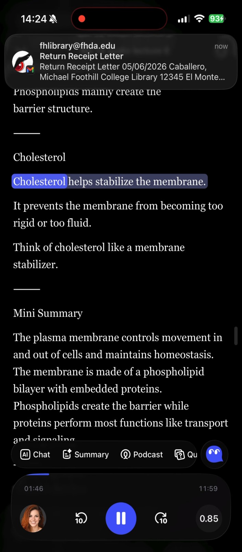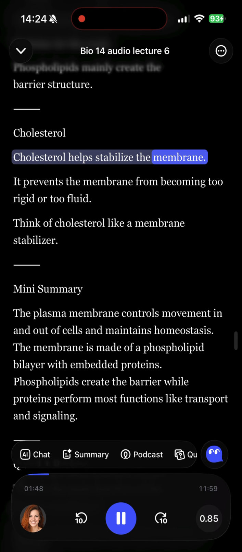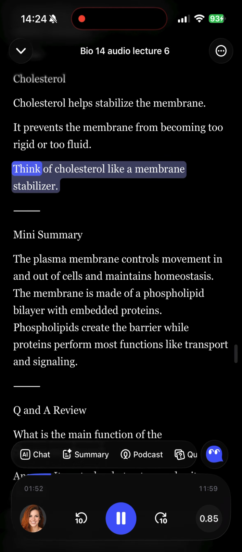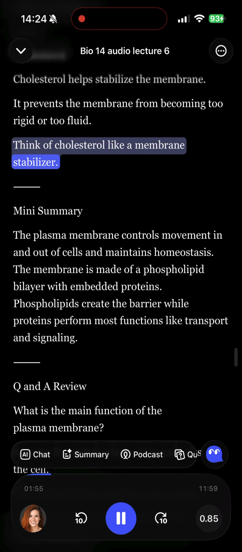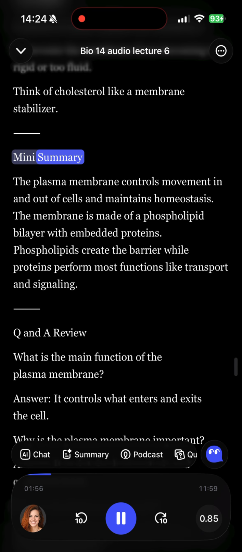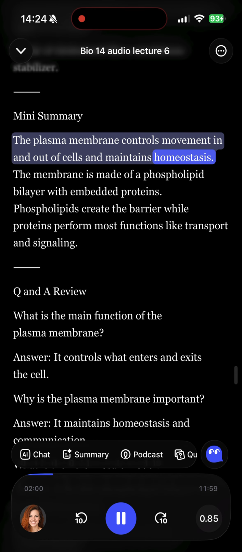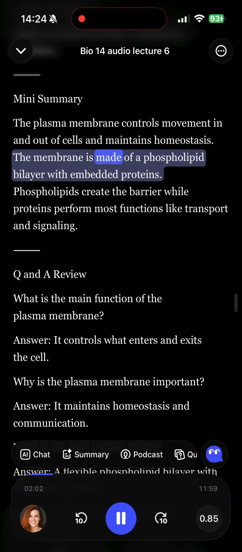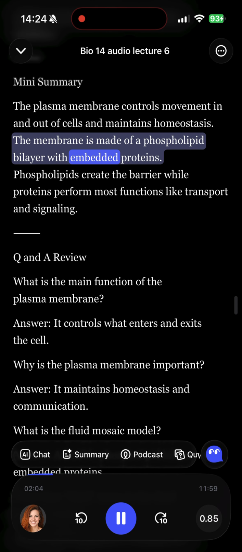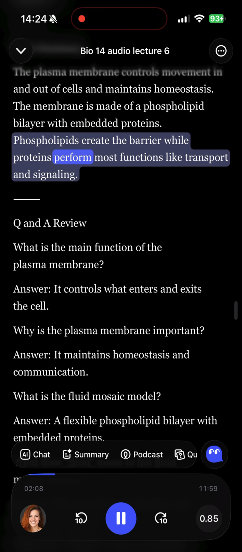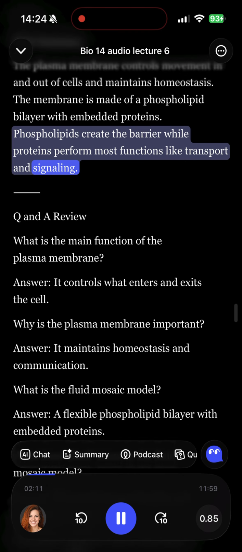Cholesterol. Cholesterol helps stabilize the membrane. It prevents the membrane from becoming too rigid or too fluid. Think of cholesterol like a membrane stabilizer. Mini summary. The plasma membrane controls movement in and out of cells and maintains homeostasis. The membrane is made of a phospholipid bilayer with embedded proteins. Phospholipids create the barrier while proteins perform most functions like transport and signaling.